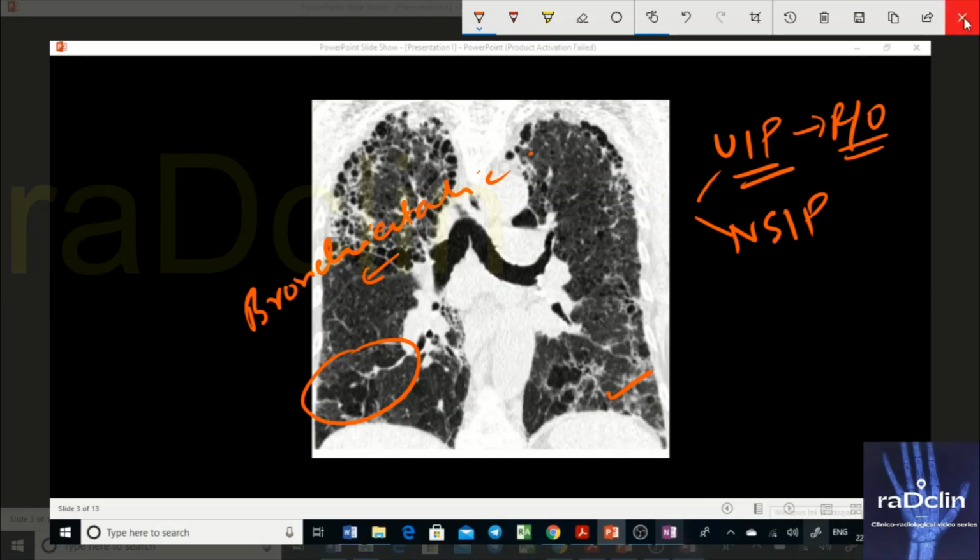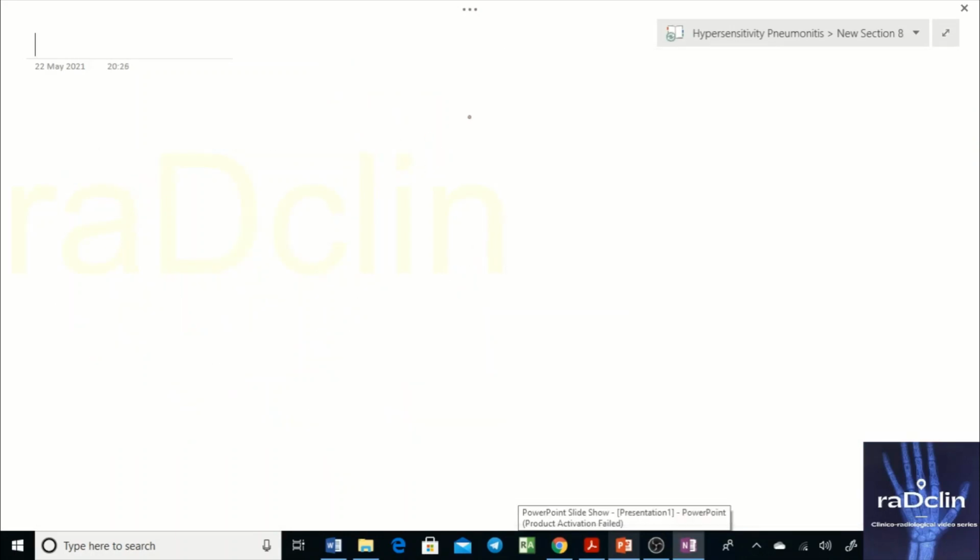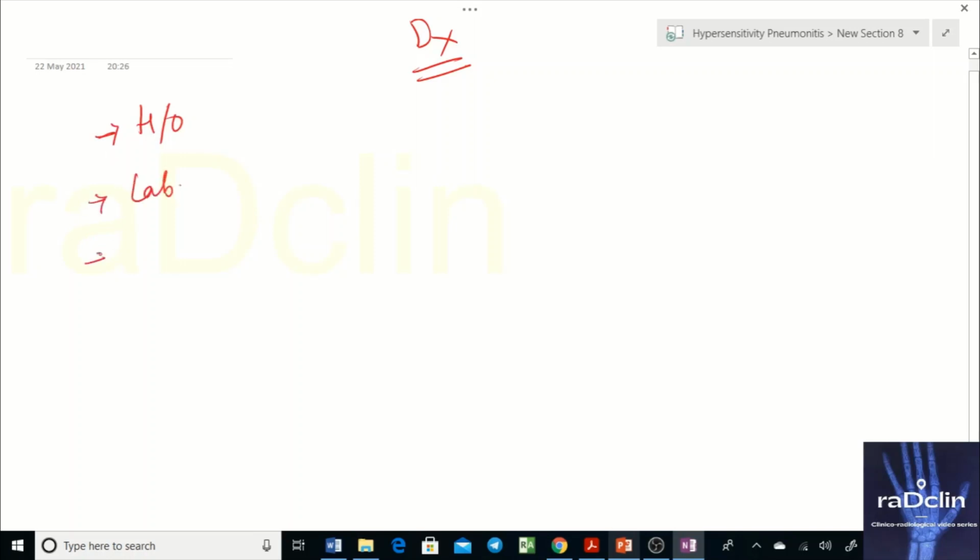Now let's discuss how we actually make a diagnosis of hypersensitivity pneumonitis. When we make the diagnosis, we can clearly see the findings are there, but the findings also overlap with other diseases. One thing that is very important for making the diagnosis is the history. The other important things are lab parameters and definitely the radiology. We have discussed in detail the first and third, that is history and radiology. What are the lab findings? We should have a look at them.